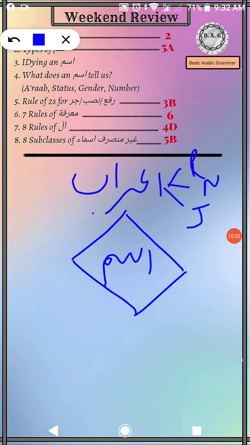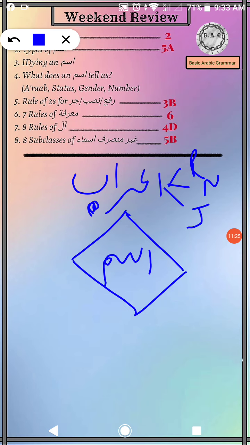Or is it the word Musa in rafa, nasab, or jar form? Because Musa, Musa, Musa, right? So it's the mabni ism. So you have to work out i'rab, and i'rab is extremely important in Arabic. Well, in every language, because you need to know if a person has been helped or has helped someone. So the first thing that we need to know about an ism is its i'rab.